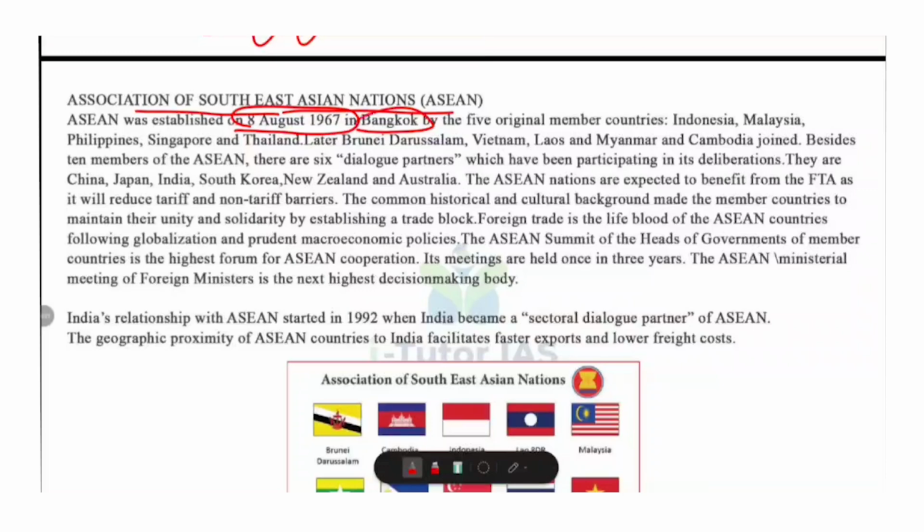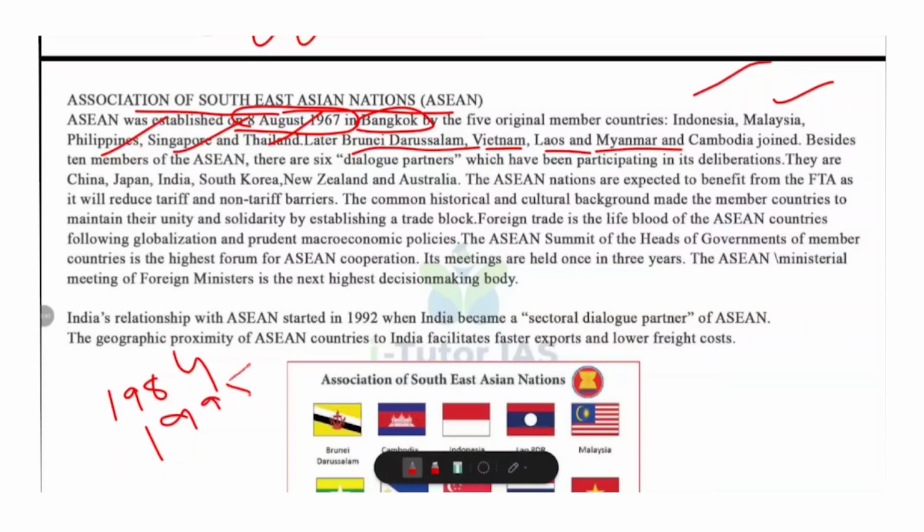Do you know who are the founding members of ASEAN? Yes, Indonesia, Malaysia, Philippines, Singapore and Thailand. Later, Brunei, Vietnam, Laos, Myanmar and Cambodia also joined. Brunei joined in 1984, Vietnam in 1995, Laos in 1997, Myanmar 1997 and Cambodia 1999. In total there are 10 member countries.